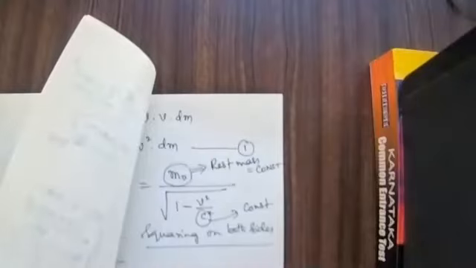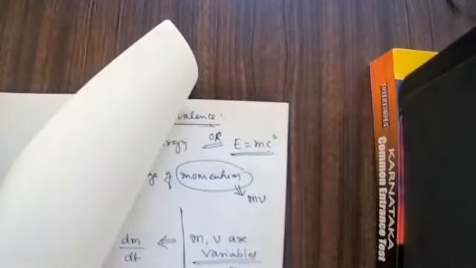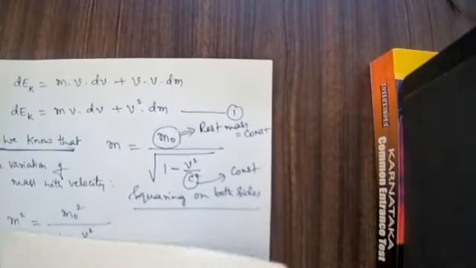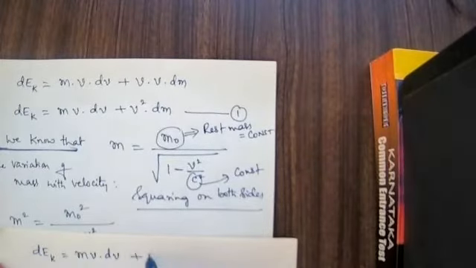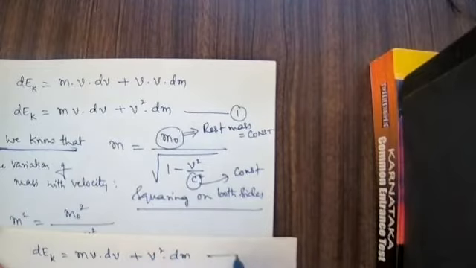Continuation, the third page. Whatever we got as the answer, equation number 1 I will write first. What is that equation number 1? Forgotten already. Let us see. Equation number 1: dk is equal to mv dv plus v square into dm.